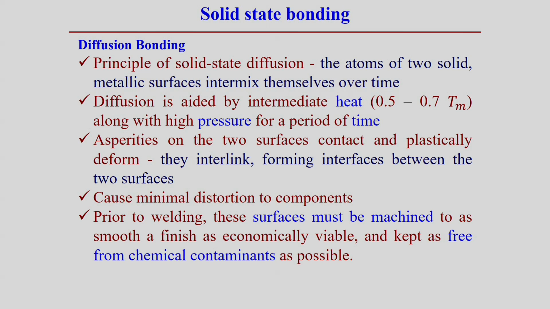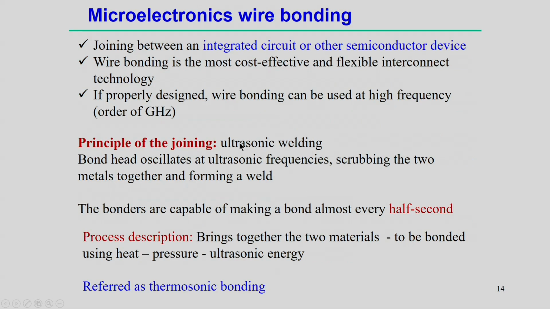So, prior to welding, surface preparation is one of the important aspects to get successful diffusion welding of the components. The contaminated layer should be removed from the surfaces as much as possible, then diffusion welding becomes more successful. A smooth surface finish, economically viable and kept as free from chemical contamination as possible, is a more important aspect in the case of the diffusion bonding process.